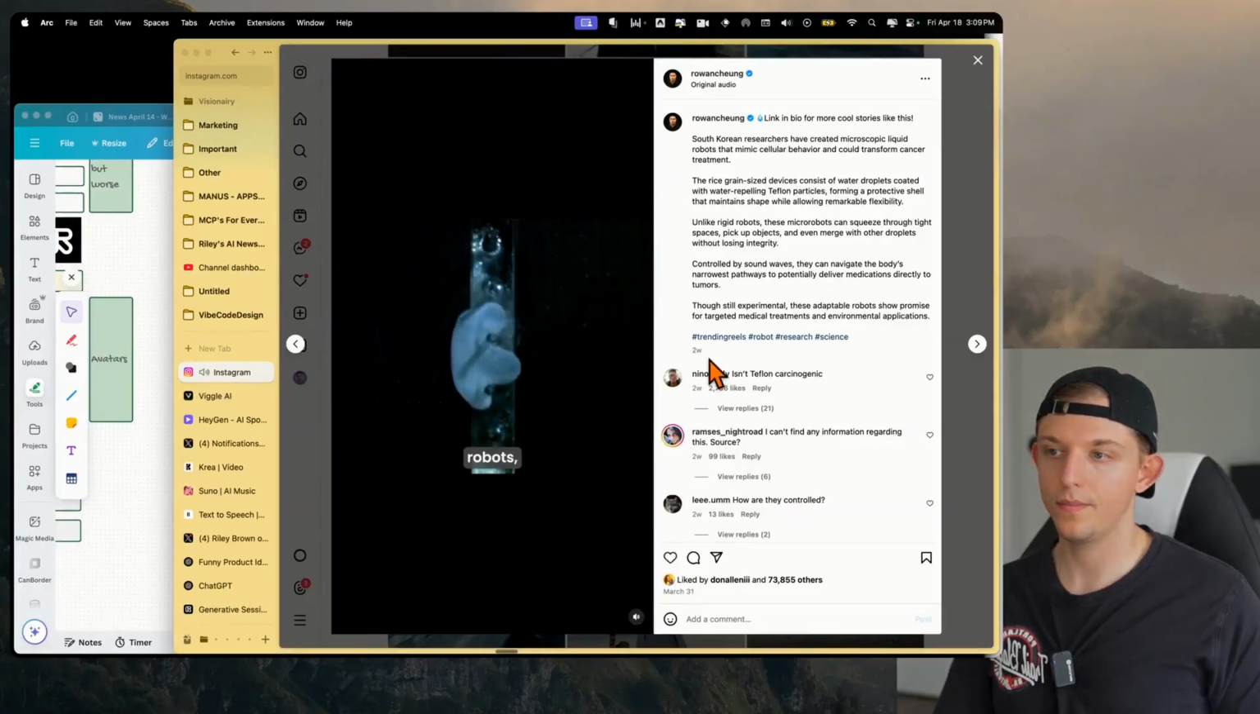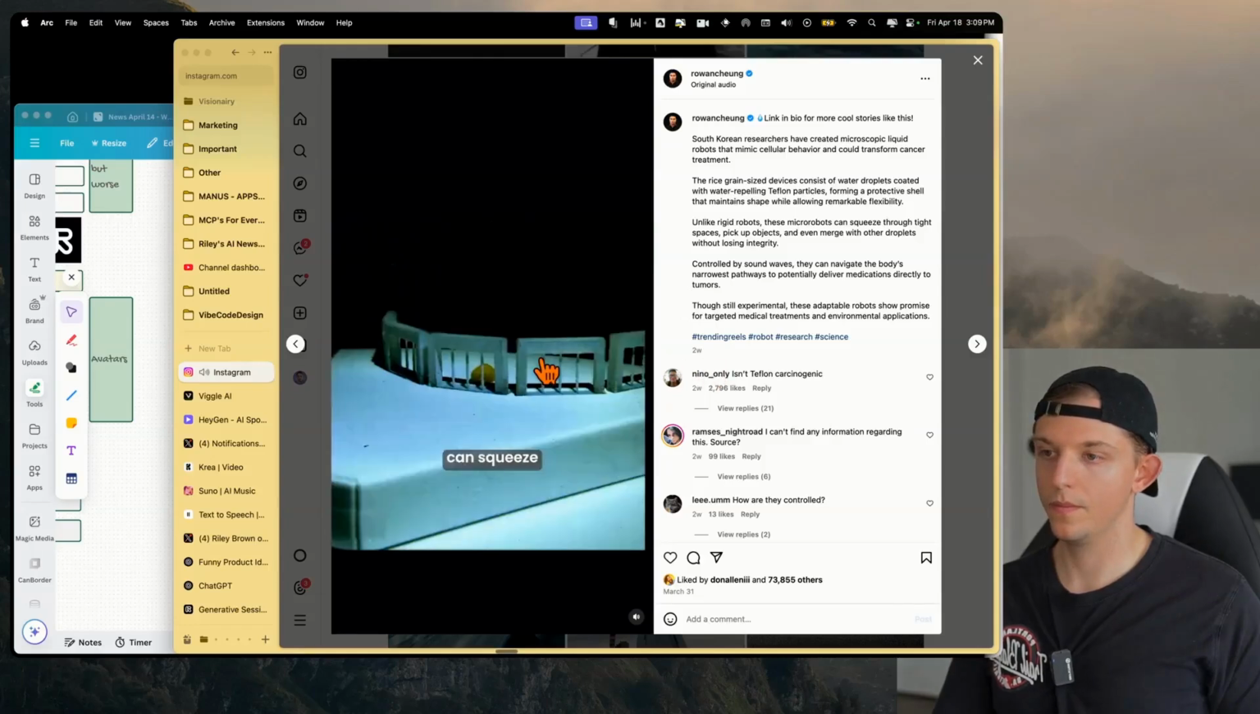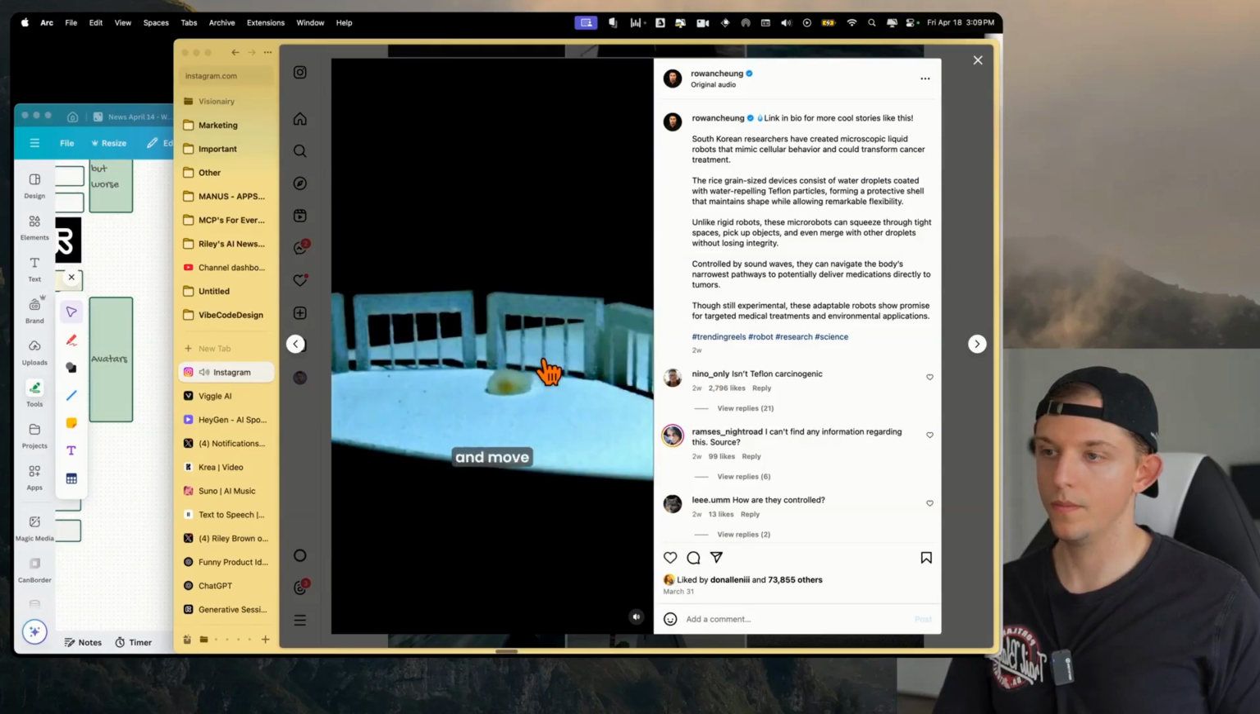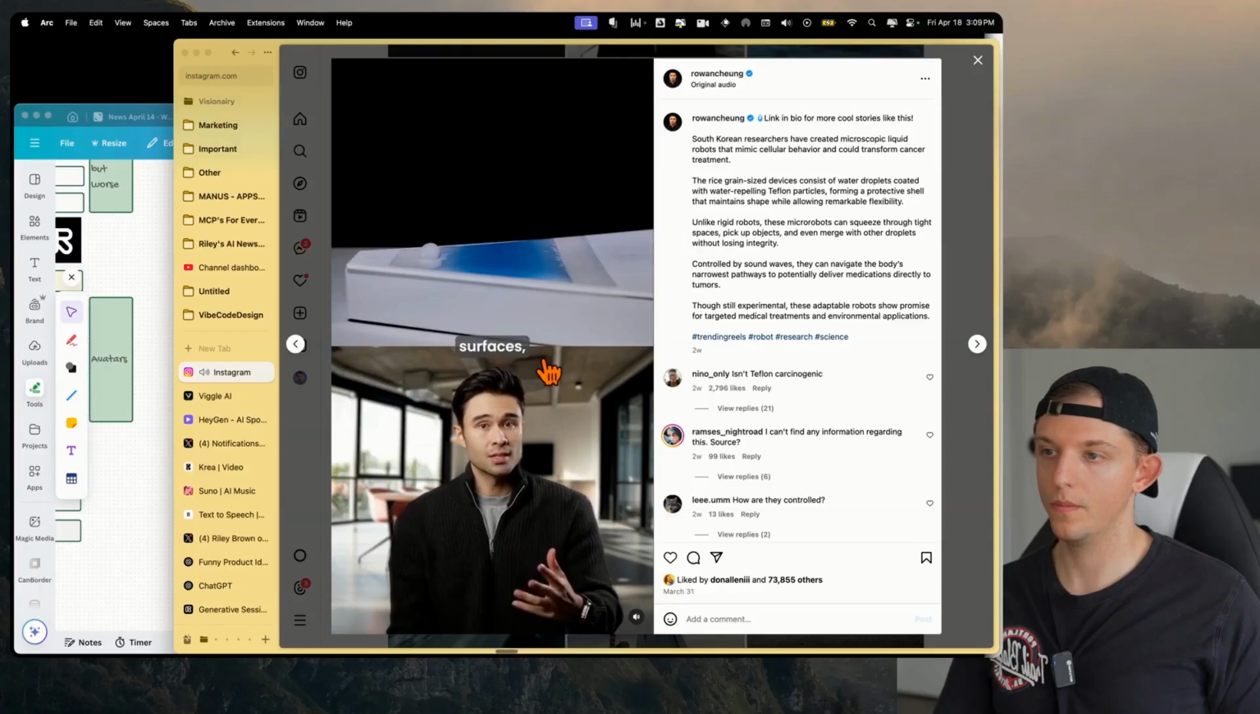Using a clever technique, unlike traditional robots, these rice grain-sized water droplets can squeeze through tight spaces, pick up and move small objects, travel across water surfaces, and even combine with other.